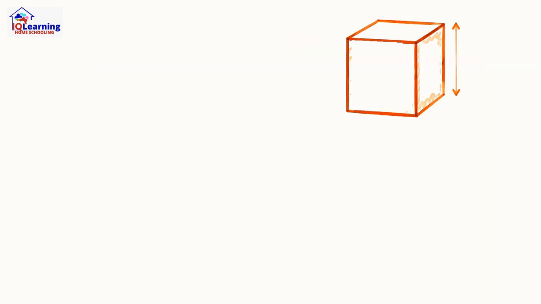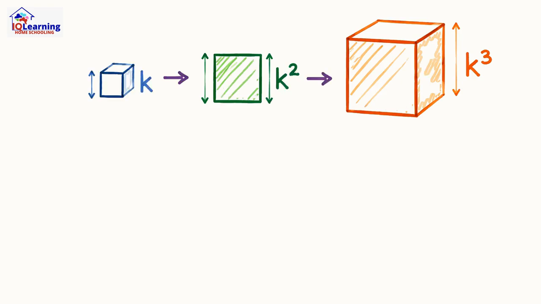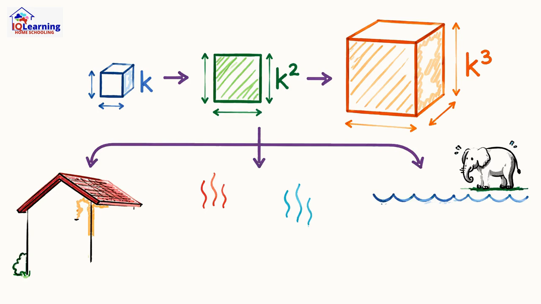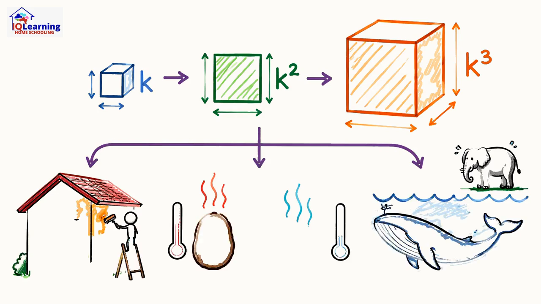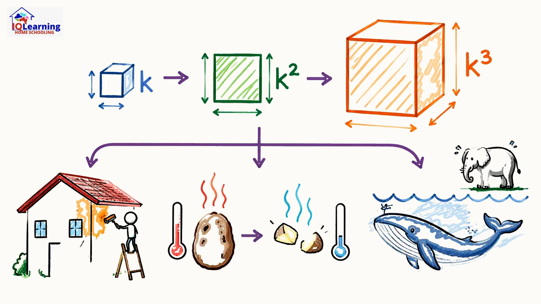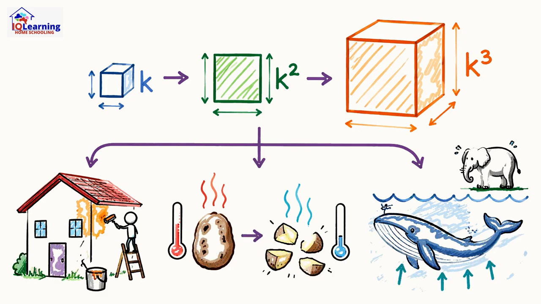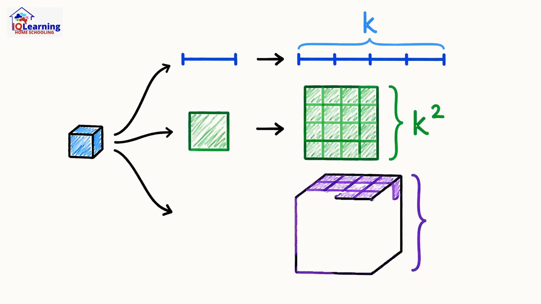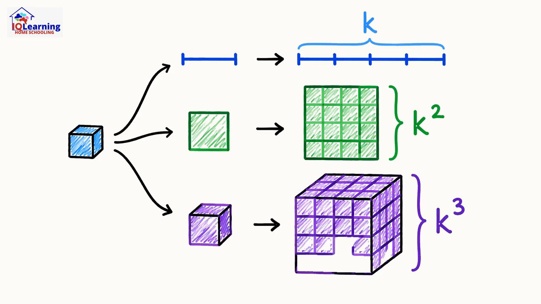This principle is everywhere. It dictates how much paint an architect needs for a scaled-up model, why a hot potato cools faster if you cut it into smaller pieces, and why the largest animals on Earth must live in the water, where buoyancy helps defy gravity. Understanding this shift from k to k squared to k cubed is understanding a fundamental blueprint of our physical world.